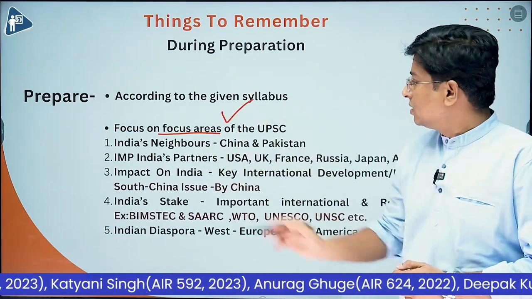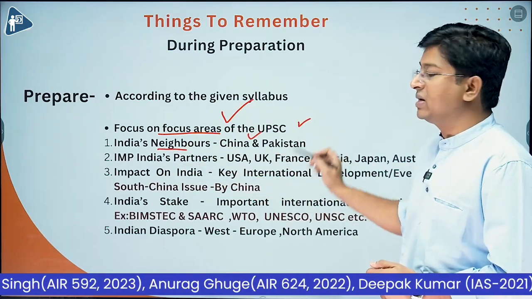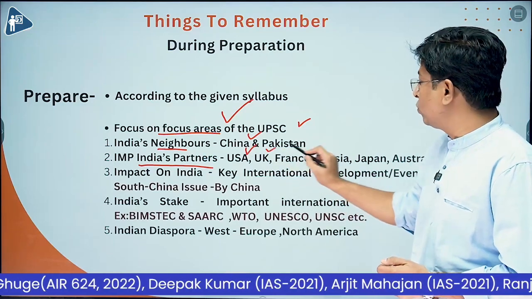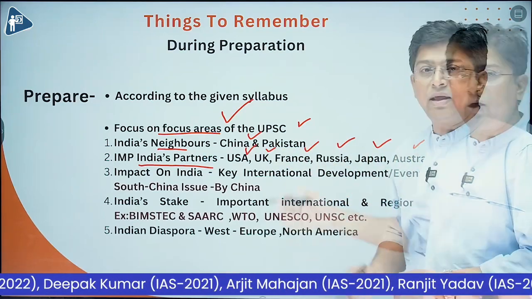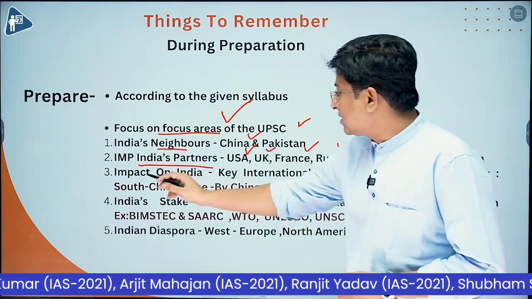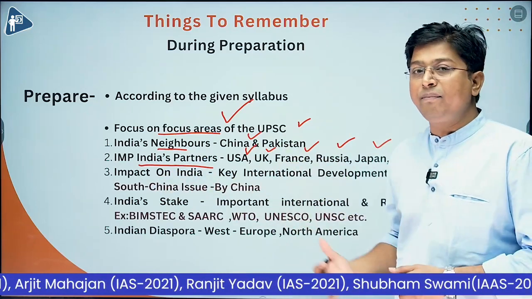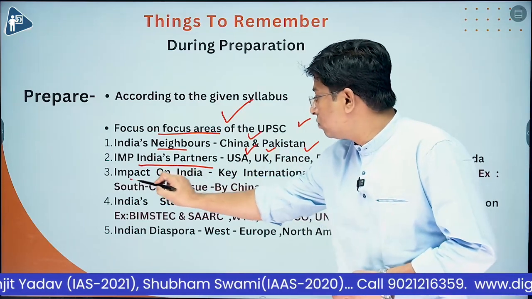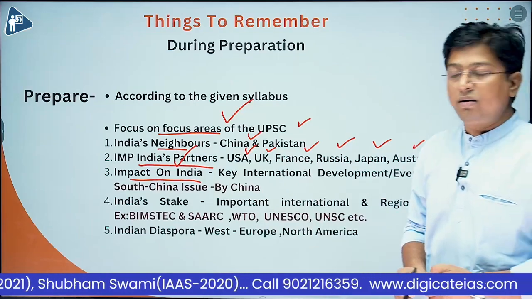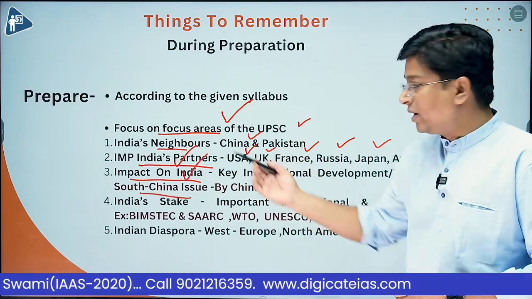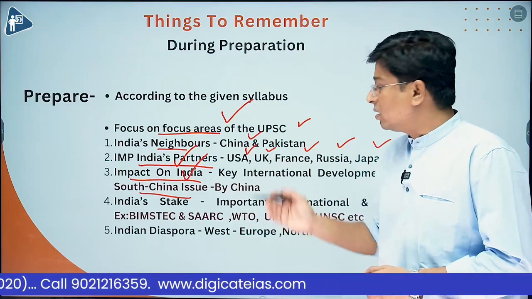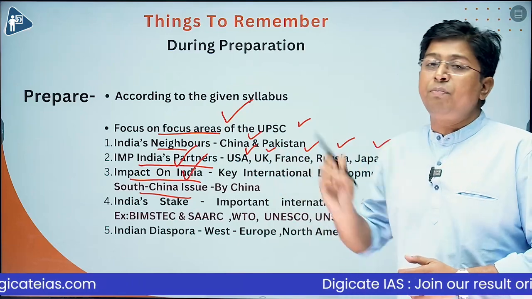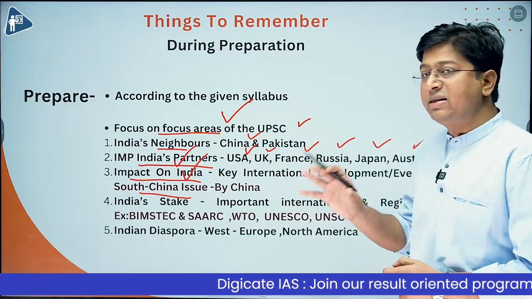For example, India's neighbors: China, Pakistan, maybe Bangladesh, Sri Lanka. Then India's major partners, that is major powers: USA, UK, France, Russia, Japan, Australia. There have been many questions on these areas. Then next is impact on India. Whatever international events or international agreements you are learning, focus on the impact they have on India. For example, when you are studying the South China Sea issue, focus on its impact on India. If you are reading on the Russia-Ukraine war, read on its impact on India. Give more focus on that, as that is of much importance.